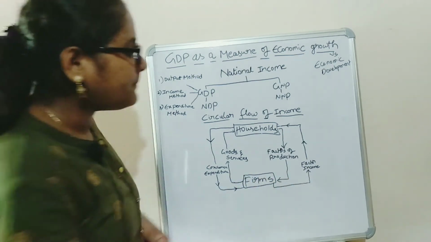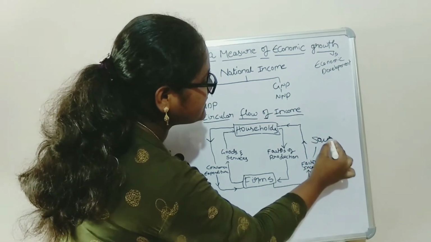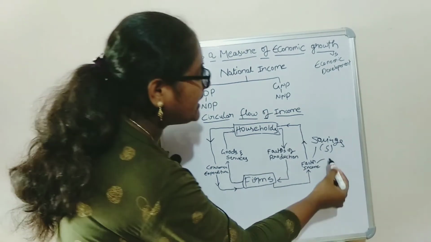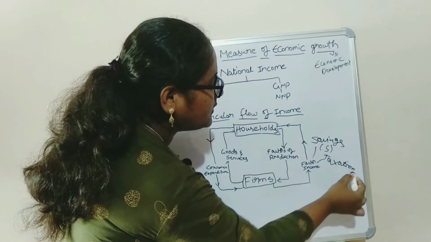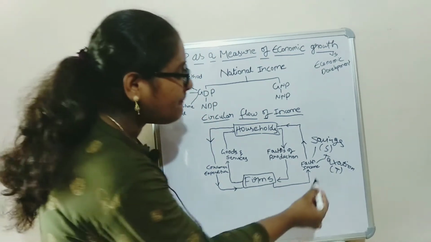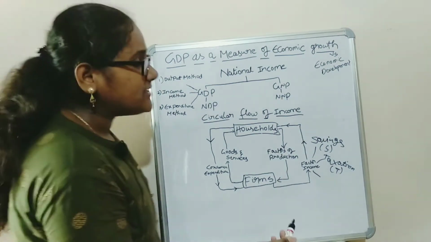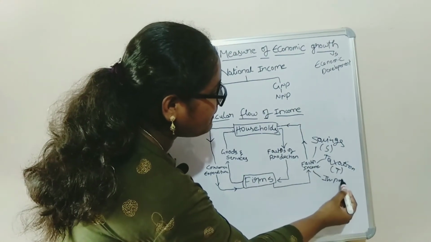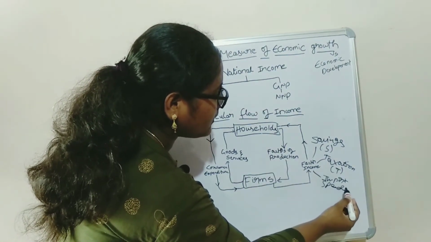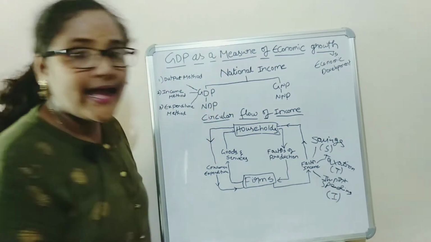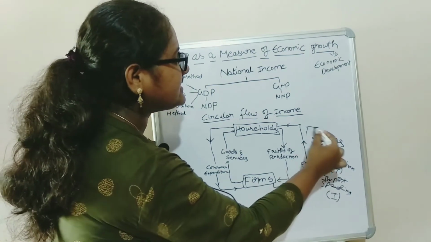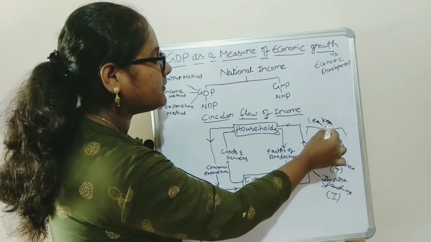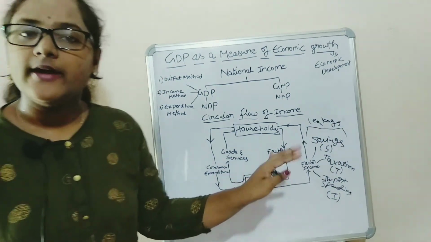Some portion of income is utilized as savings, denoted by S, some portion goes into taxation, denoted by T, and some portion is utilized to consume goods and services from abroad, known as import spending, denoted by I. These savings, taxation and import spending are the leakages from this circular flow of income.